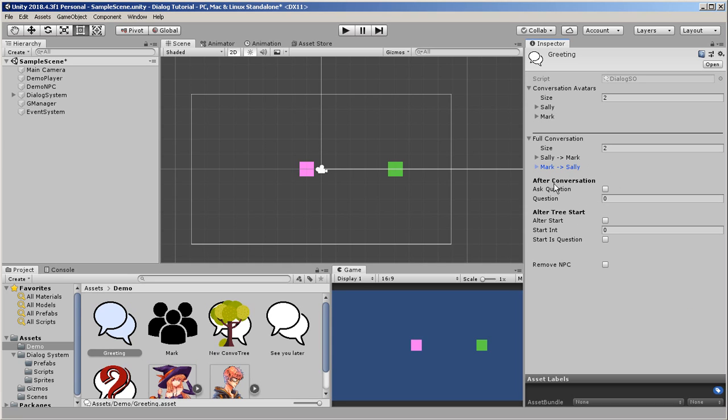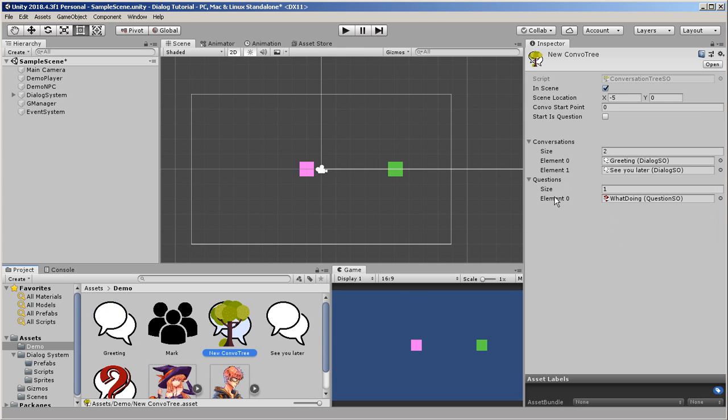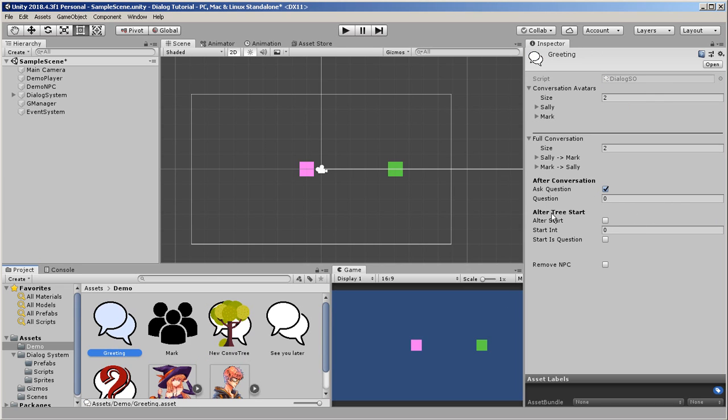So after we've gone through the entire conversation, what happens? I want there to be a question asked. Which question? Question 0. If I go back to my tree, it's going to look for the questions, and here we find question 0. It's going to ask this question here. Let's go back to greeting. I want to alter the tree. So I want to alter the start. I don't want to go through this conversation again. I want it to start with that question. So that question is going to be the starting point, and it is starting point 0 because that question was the 0 index of questions.